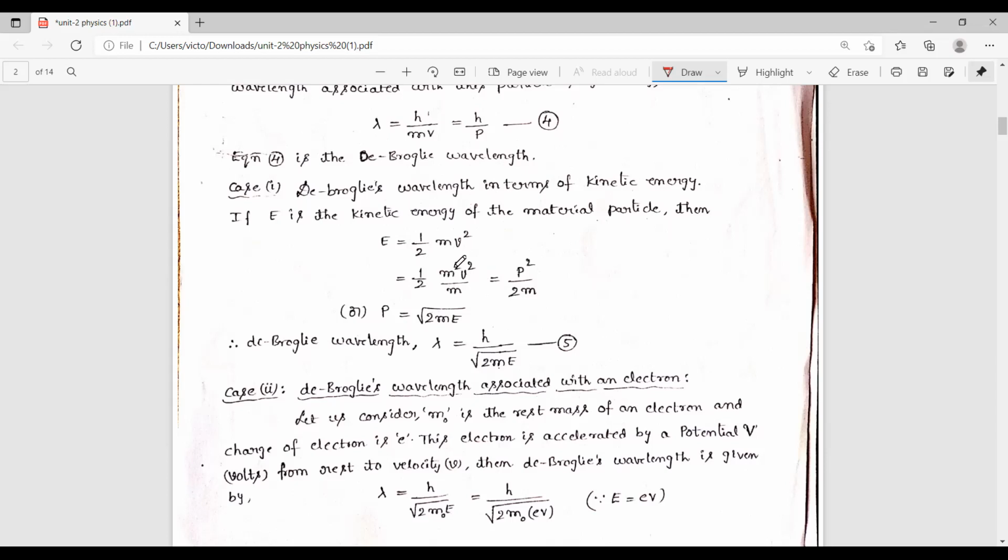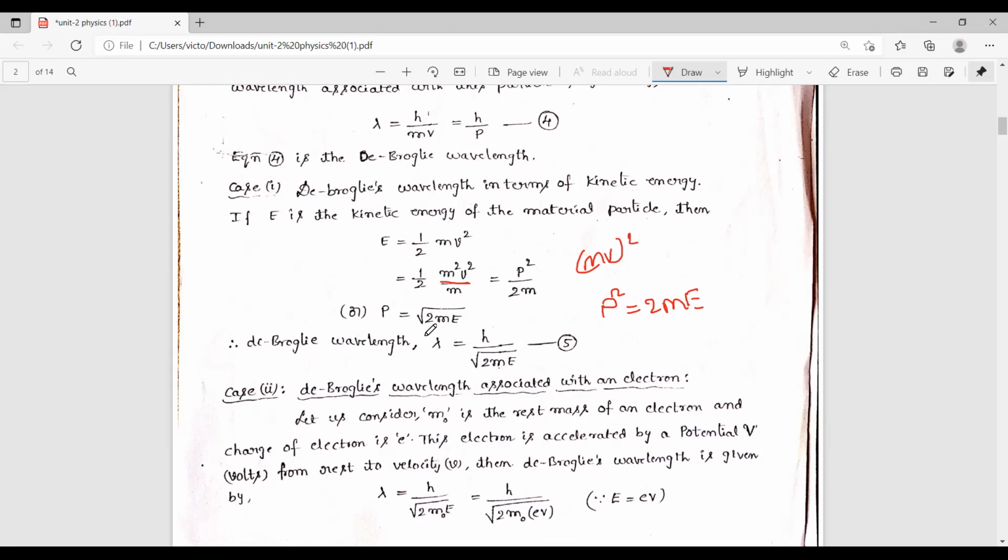So this is mv whole square, and mv is nothing but momentum. So we can write E equal to p square by 2m. Now cross multiply that. Then p square is equal to 2mE.